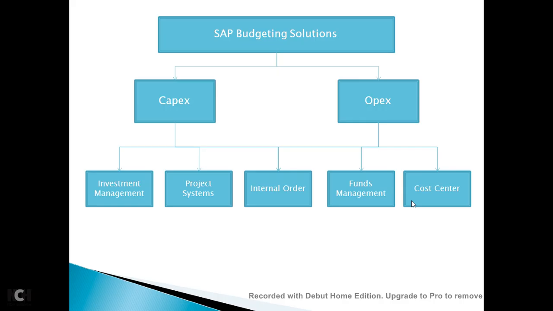So it's like a post-mortem. Once the amount has been spent, you can just monitor. However, if you use funds management, then you will be able to have the availability control there. You can control the budget with respect to a GL account and a fund center.